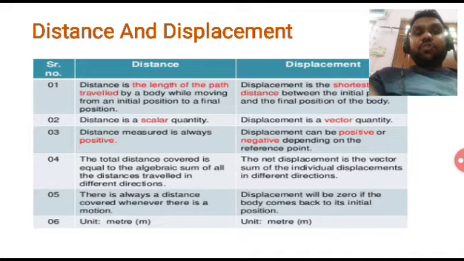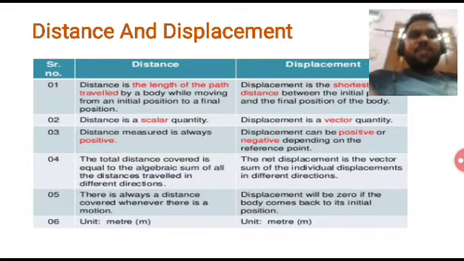Whenever there is motion, there is always a distance traveled, but displacement may not necessarily be there. Displacement can even be zero even if there is motion. The unit of distance and displacement both is meter.